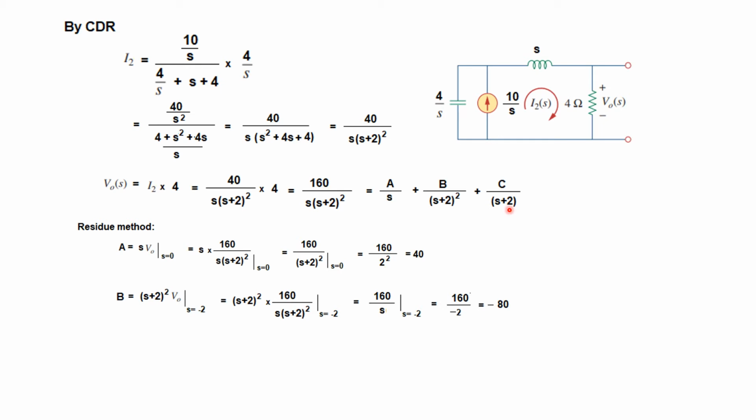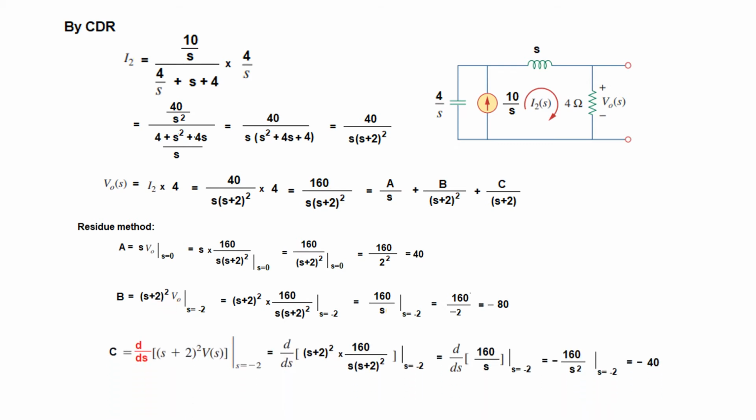But for the third term there is a different technique that we have to keep in mind: we differentiate this term to get the third term. So C will be d by dS of this, putting in the values, and this is the simplified form. And now I hope you recall the differential of fraction terms.